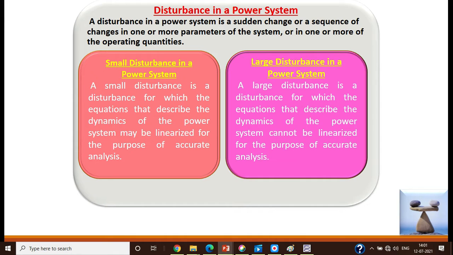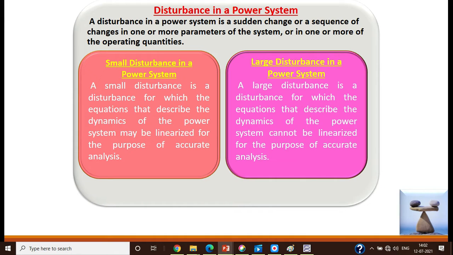Then these disturbances can be categorized into small disturbances and large disturbances. A small disturbance is one for which the equations that describe the dynamics of the power system may be linearized. That is, the change in the system parameters because of the fault is very small.